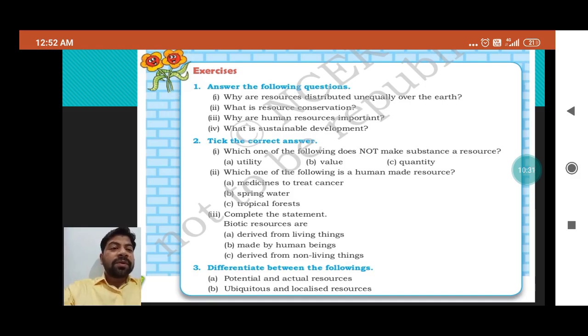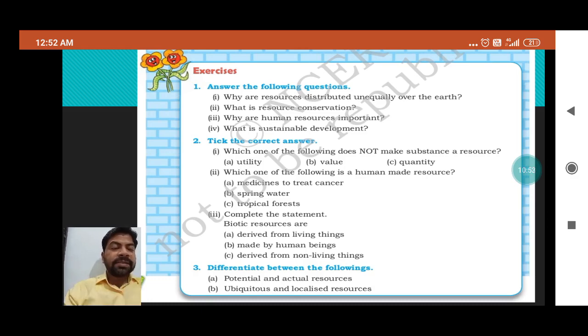Which one of the following does not make a substance a resource? Utility, value, and quantity. So quantity is the answer, because utility and value make a substance a resource, but quantity does not.